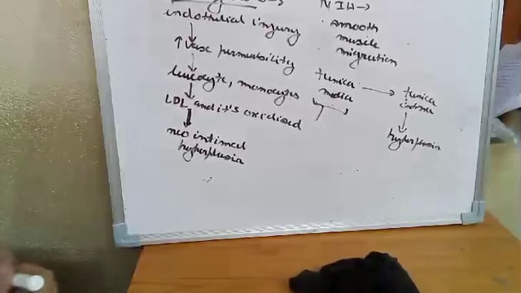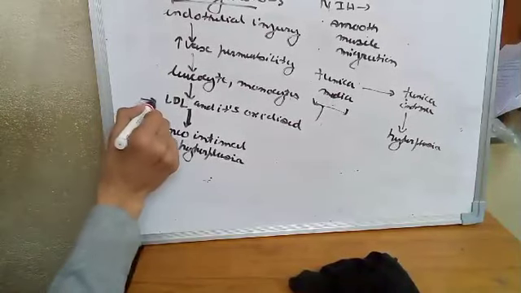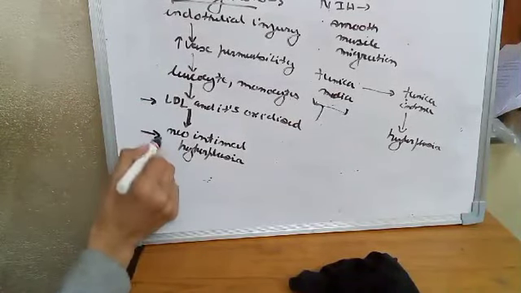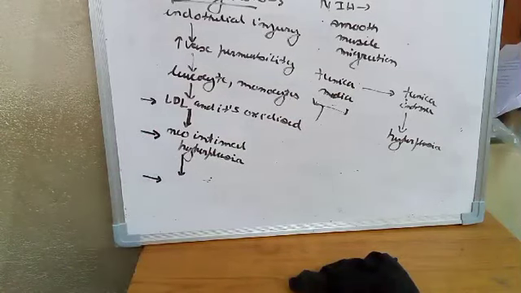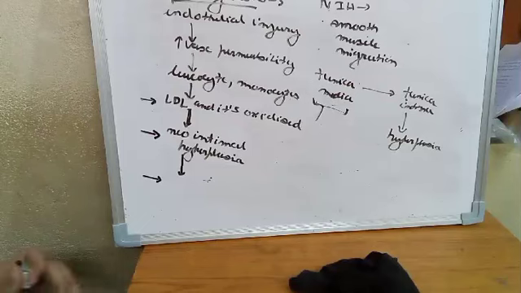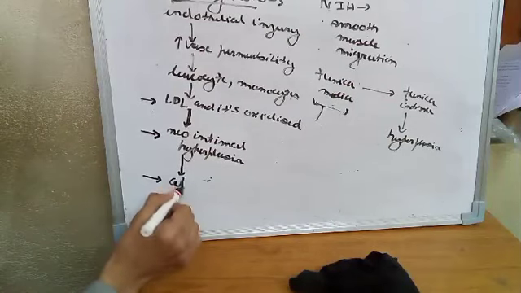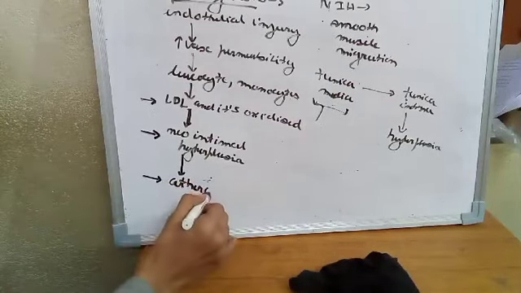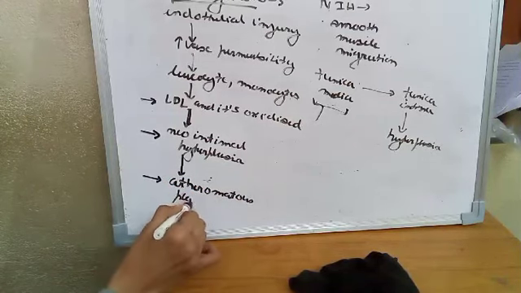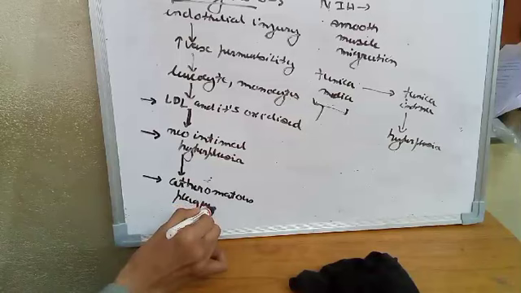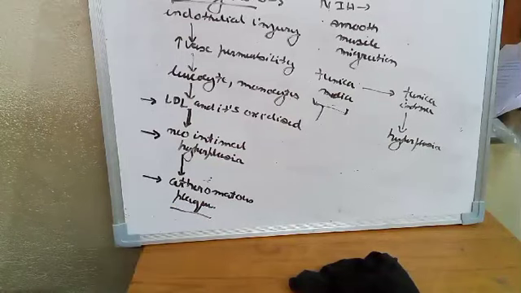So accumulation of LDL in its oxidized form leads to neointimal hyperplasia, and that leads first to a fatty streak lesion, that yellow flat macule, and then at last to formation of a mature atheromatous plaque. So this was in short the pathogenesis of atherosclerosis.